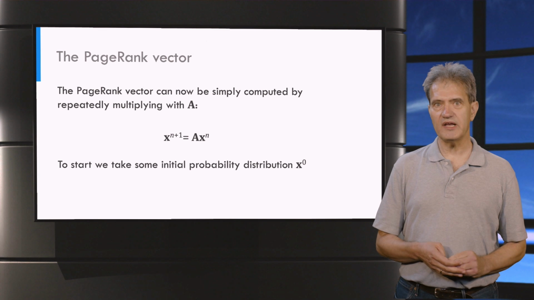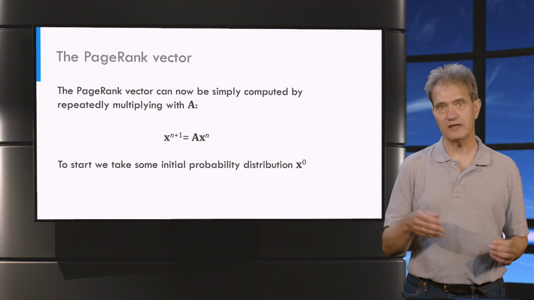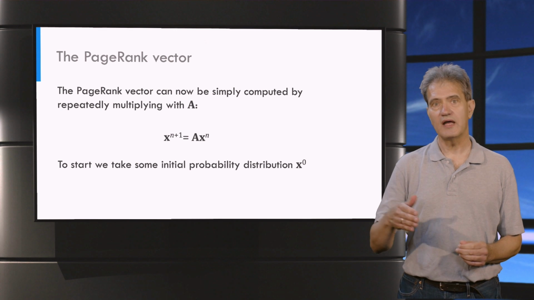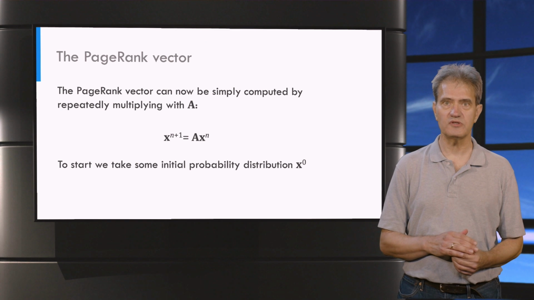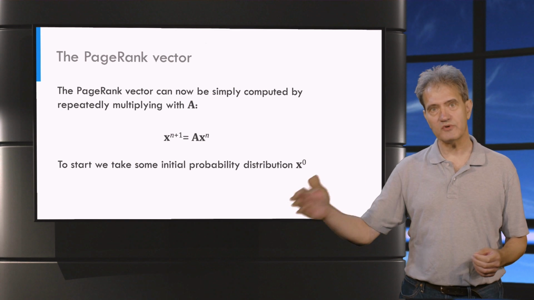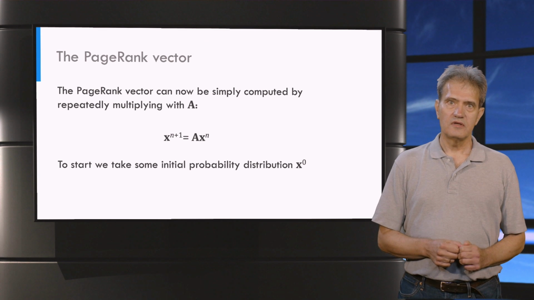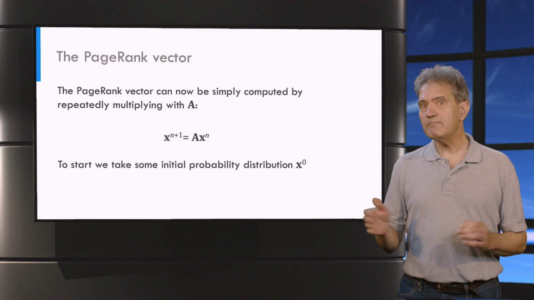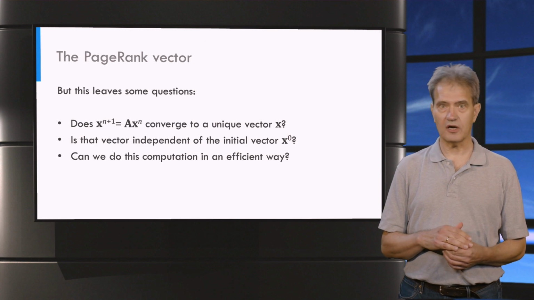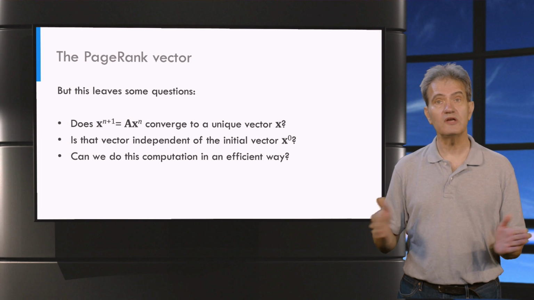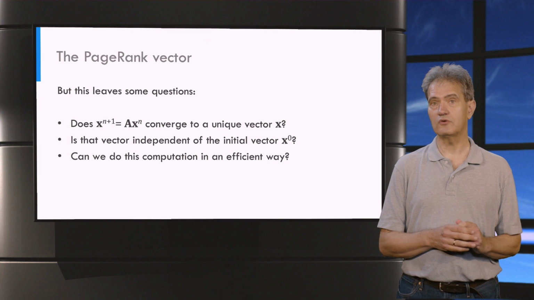Given an initial probability distribution vector x0, we can compute the probabilities for being on a certain website after n transitions and steps by multiplying this initial distribution n times with the Google matrix A. So doing this infinitely many times should give us for each page the chance that we are on that page after infinitely long surfing. And this was what we called the PageRank.